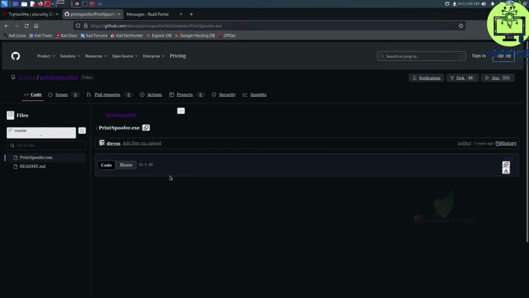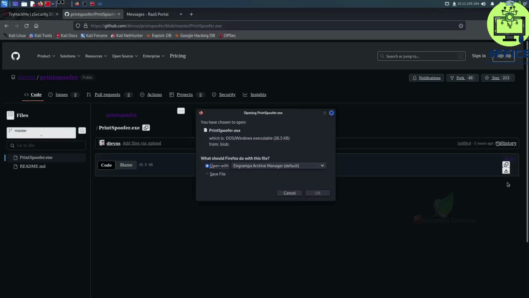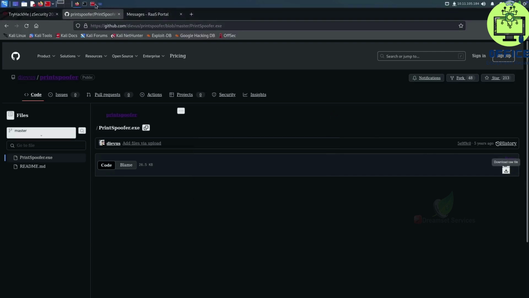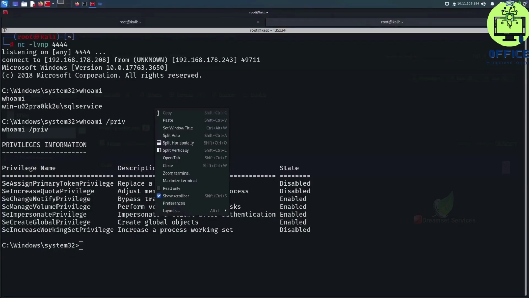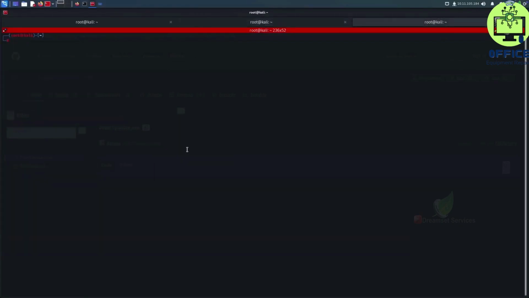I already have PrintSpoofer downloaded and located inside my current directory, but all you have to do is press the download button here and save the file somewhere you can access it. Like I said, if I go back to my terminal and open a new tab, let me zoom in a bit, and if I do ls, you'll see that I actually have the printspoofer.exe file already downloaded inside my current directory.